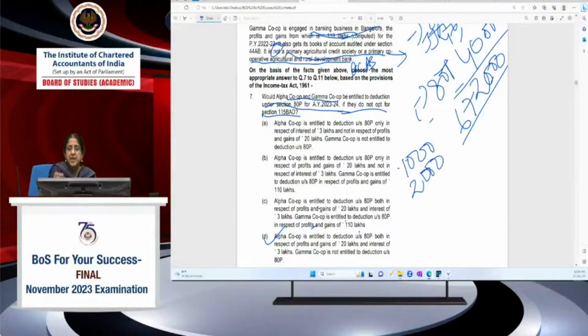Balance income: minus 20,000 from that, it will come to 6,52,000, into 30%, which will be 1,95,600. Plus 3,000, it will be 1,98,600, plus cess at 4%. Here there's no surcharge because the income is very less. Into 4% will be 7,944.